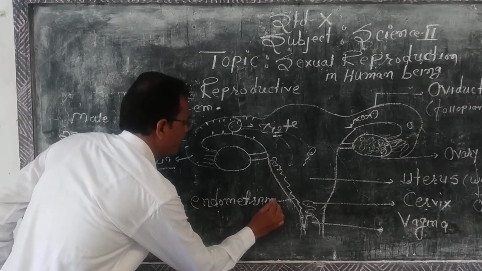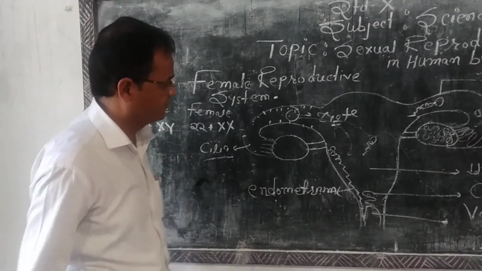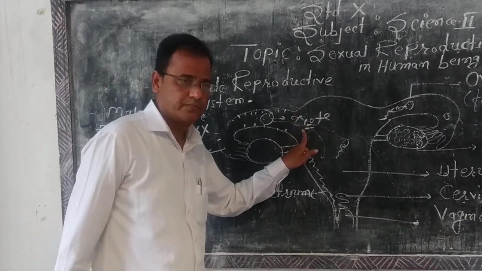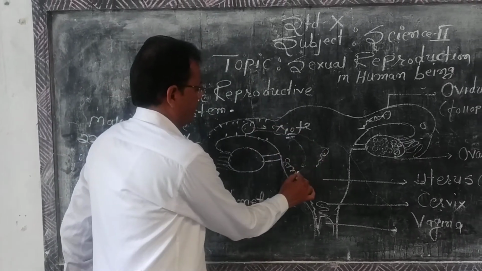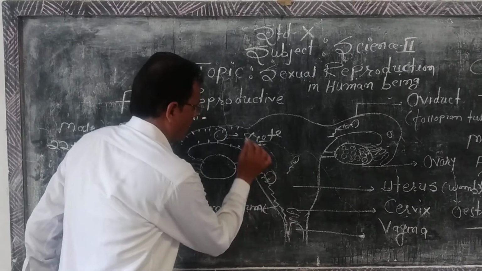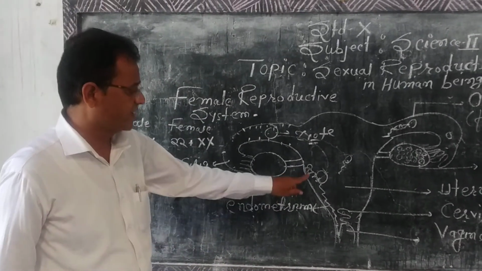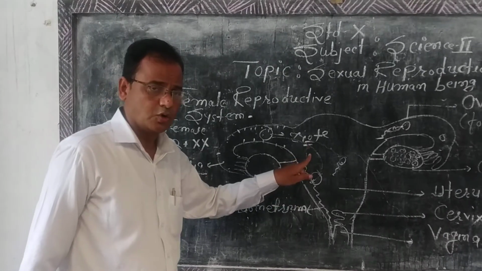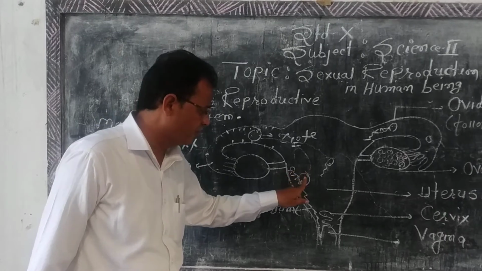This endometrium is specially formed for the implantation of the zygote. Then the zygote implants on the wall of the endometrium, and gradually grows, resulting in the formation of an embryo.